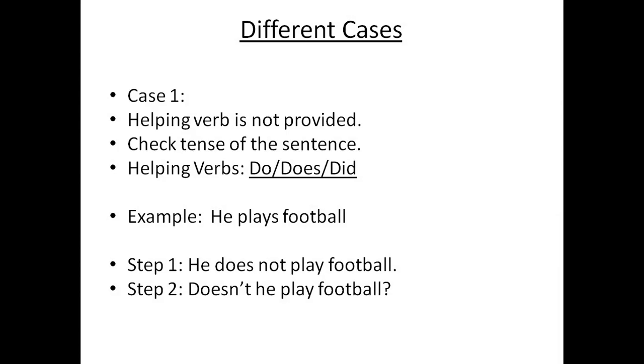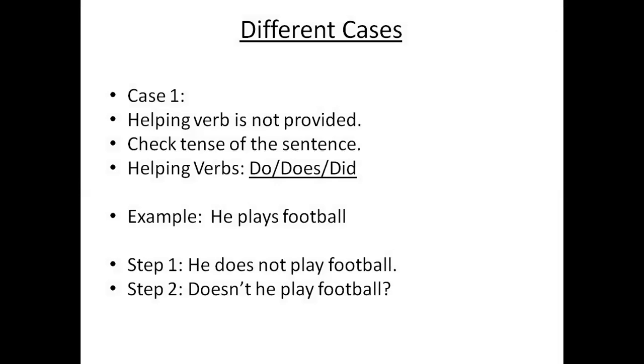The different cases which we have to keep in mind while we are converting an assertive sentence into an interrogative sentence. Case 1. What does case 1 tell? If the helping verb is not provided. So in a particular sentence, if a helping verb is not provided, what do we have to do? We have to check the tense of the sentence, and accordingly we have to add a helping verb. By looking into the tense of the sentence, we have to add the helping verb.